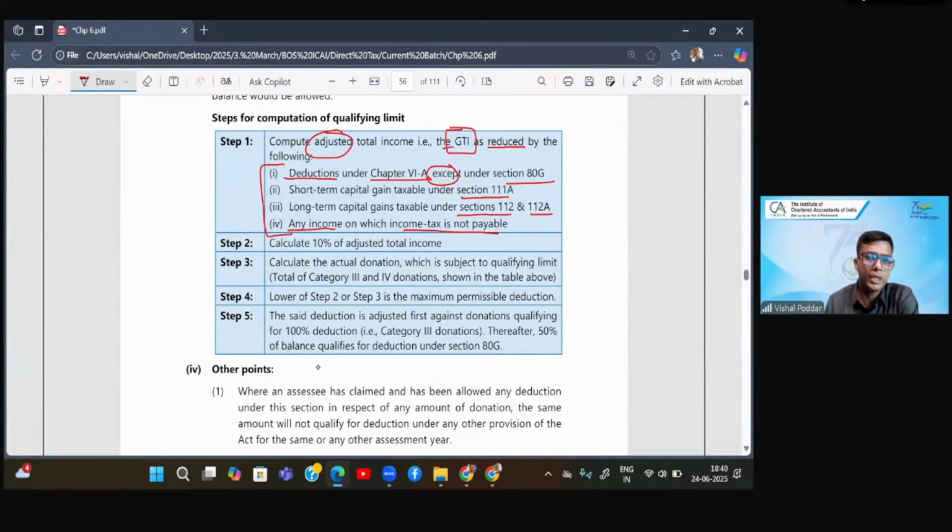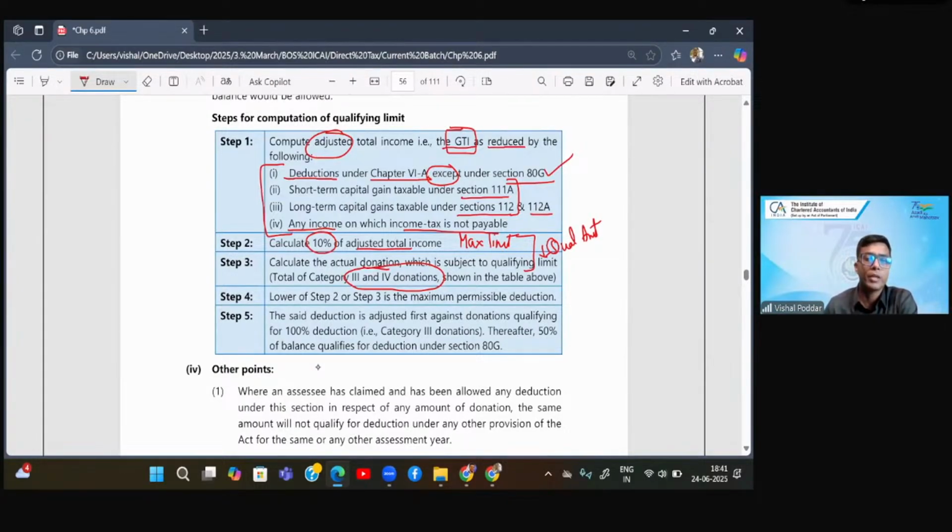So adjusted GTI is: compute GTI, from that subtract all deductions of Chapter 6A except ATG because that is yet to be computed, and the special rate incomes. This is your adjusted GTI. Now take 10% of this adjusted GTI. This is your maximum limit. Now apply this limit; whichever is lower of the two is your qualifying amount.